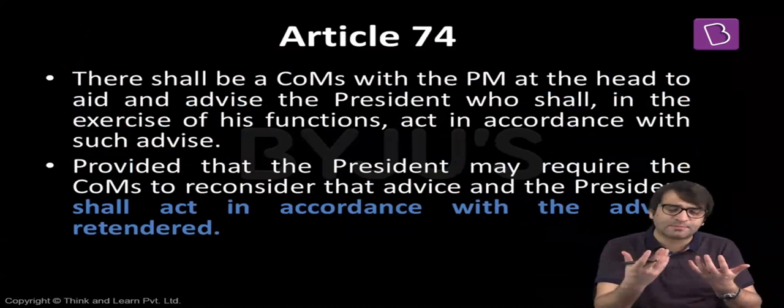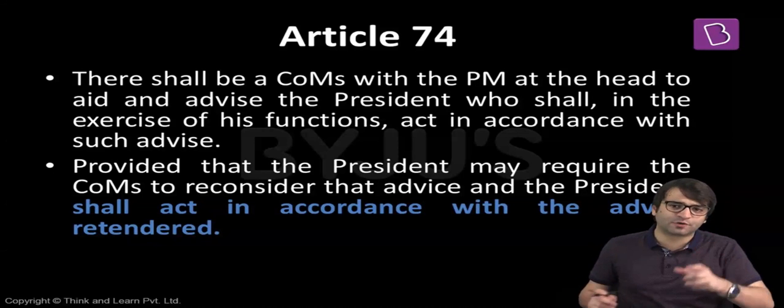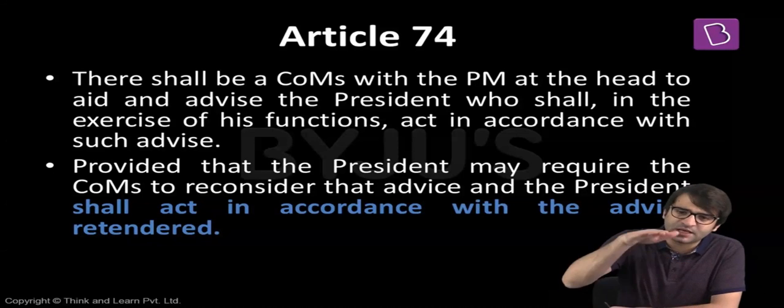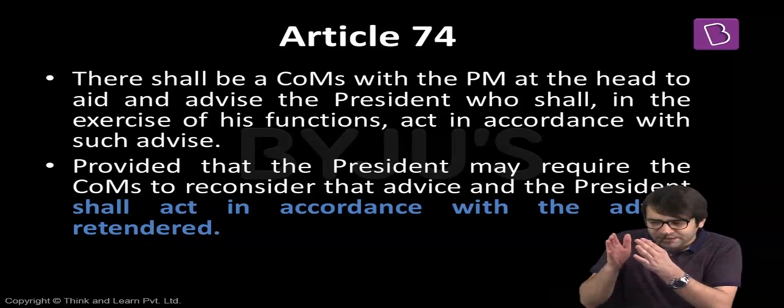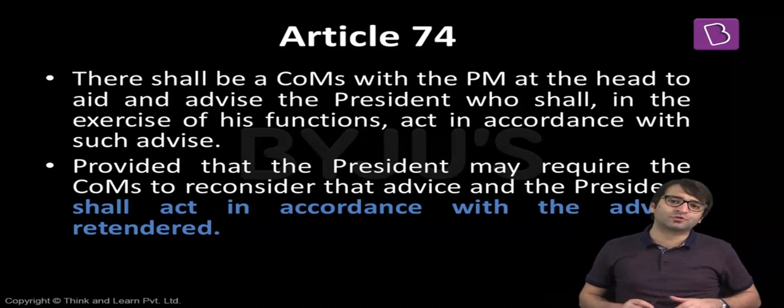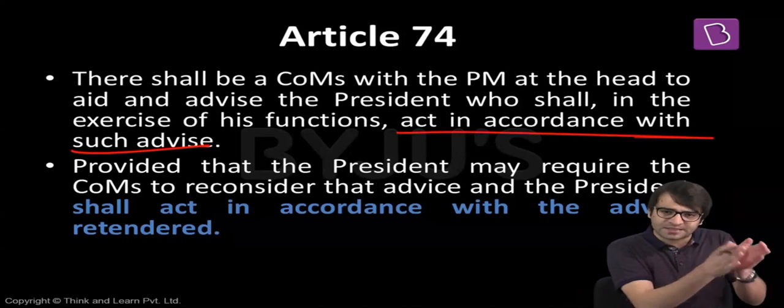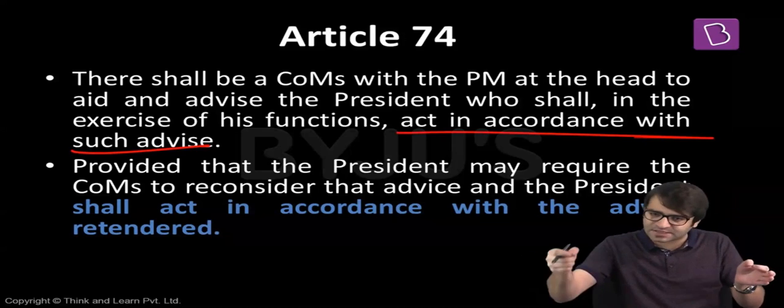What does the Constitution say about the Prime Minister and his Council of Ministers? When we discussed the office of President, I told you that there is something called Article 74 of the Indian Constitution. Article 74 says there shall be a Council of Ministers headed by the Prime Minister to do what? To aid and advise the President. But in the original Constitution, it was not mentioned whether the aid and advice of the Prime Minister is binding on the President or not. Then the 42nd Amendment was done to the Constitution in the year 1976. And the amended Article 74 now reads, who shall act according to that advice. That means now whatever advice is tendered by the Council of Ministers headed by the Prime Minister to the President, the President shall have to act on that advice.